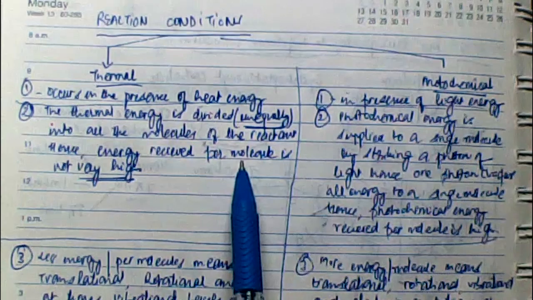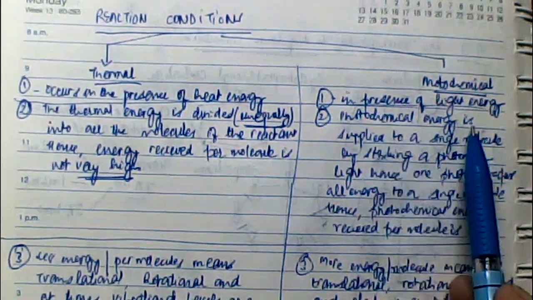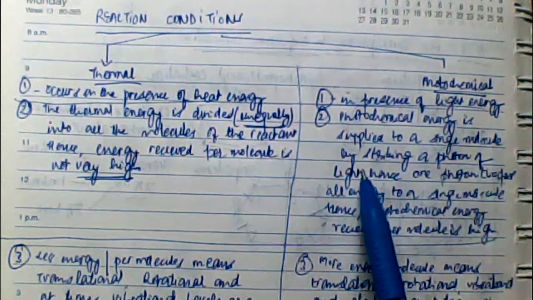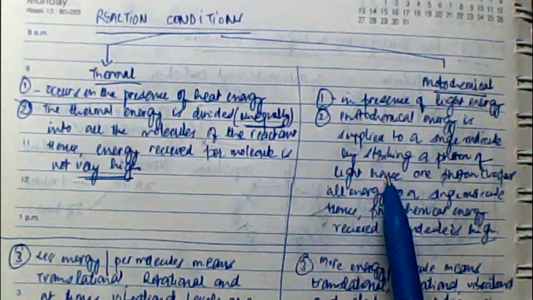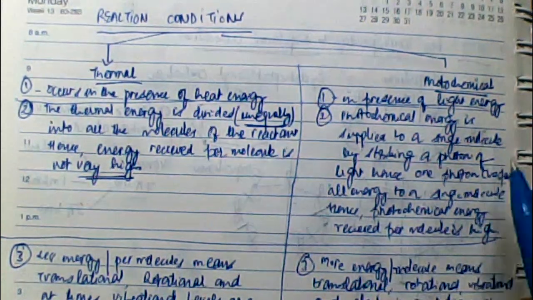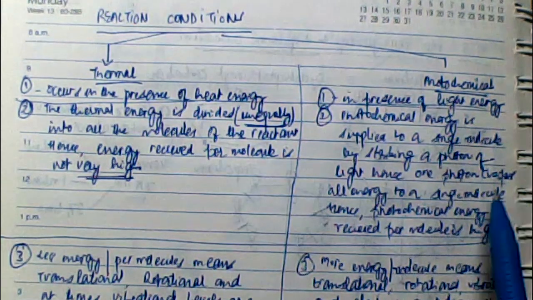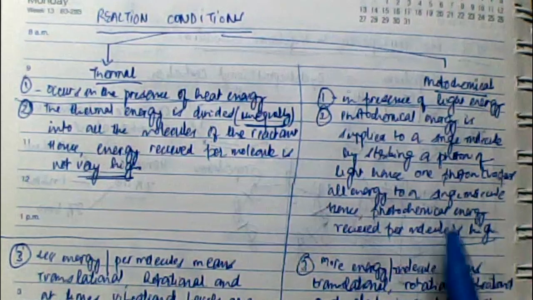In contrast to this, photochemical energy is supplied to a single molecule by striking a photon of light. A photon of light comes and strikes one molecule of the reactant at a time. That means whatever energy a photon is carrying will be entirely transferred to the single molecule, and hence photochemical energy received per molecule is high. That is important.